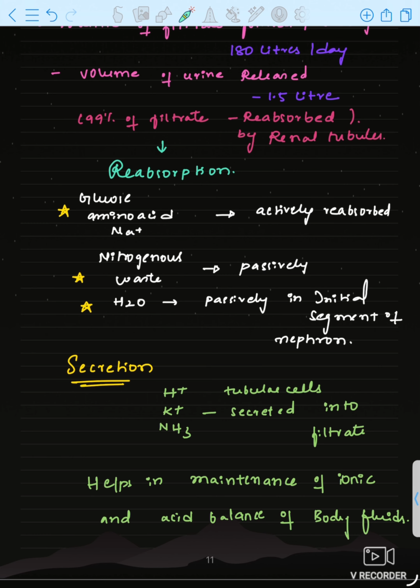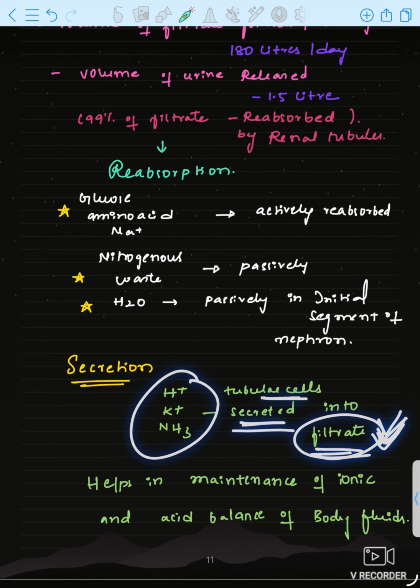What are the ions? What are the products? H plus ion, K plus ion and ammonia. Remember this, mug it up. H plus ion, K plus ion and ammonia are secreted into the filtrate, in the tubules.